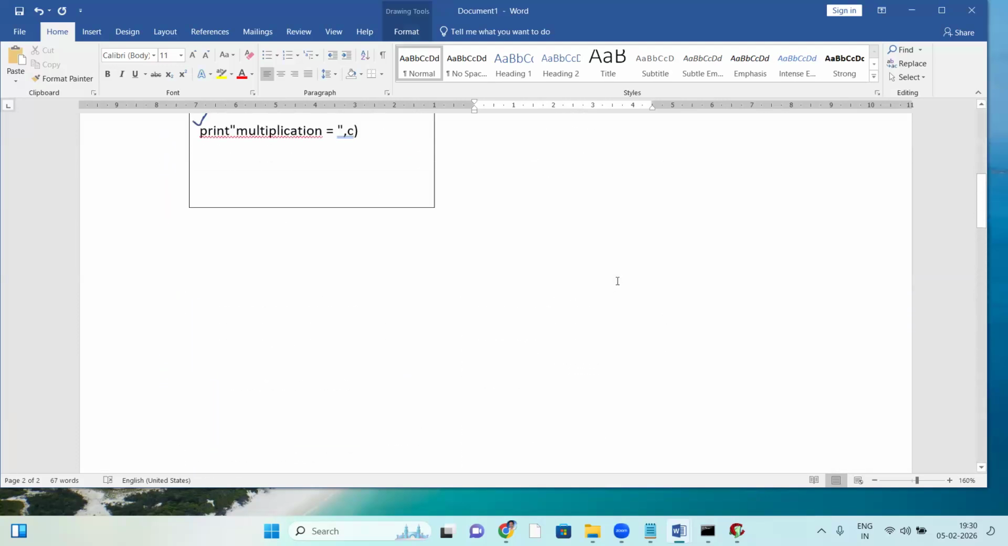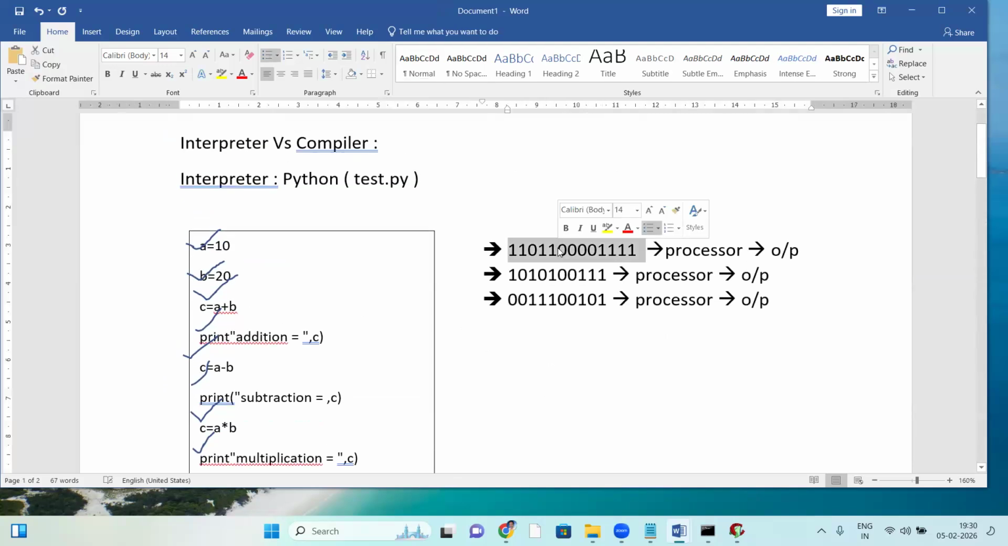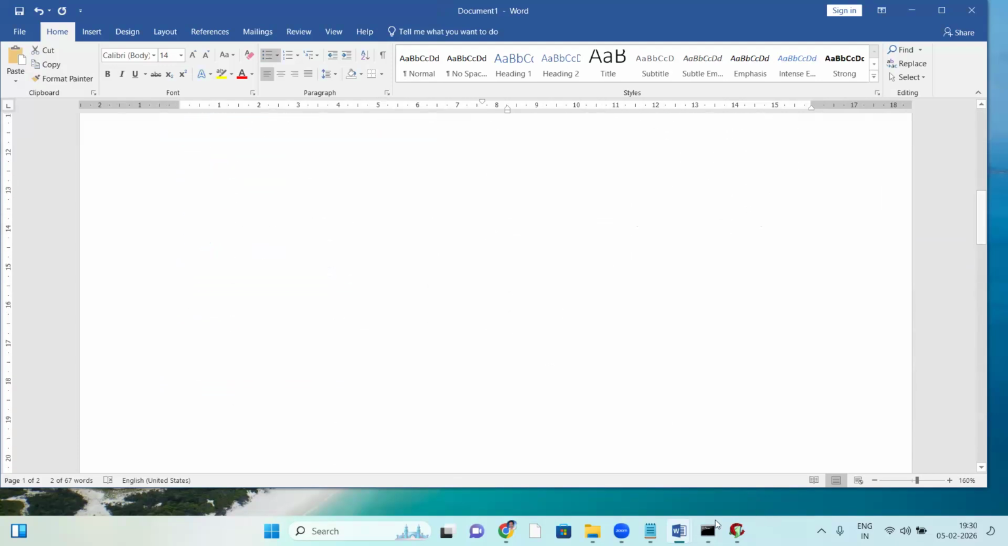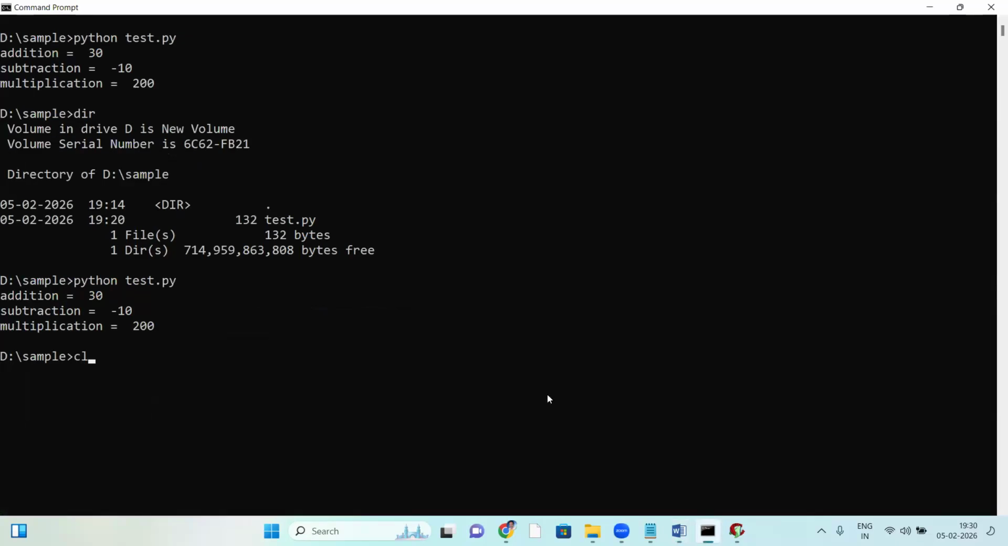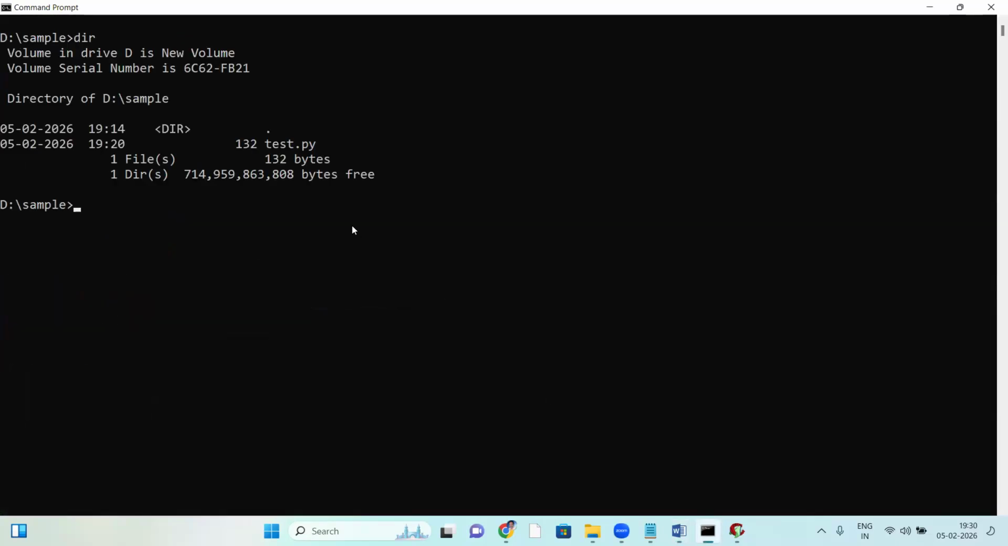See, in the case of an interpreter, what is happening here? This code is executed directly, line by line, but the binary format is not stored anywhere. It is direct execution. See this: cls, dir. See test.py, only one file. Here we don't have an exe file. So the Python script is executed directly here.